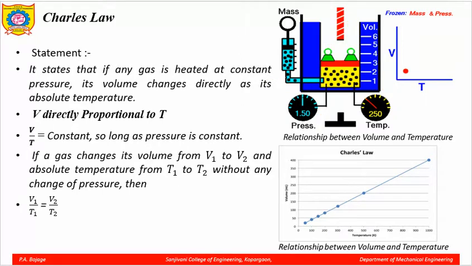So, this is Charles law, and in this diagram also you can see on the y axis you have the volume, on the x axis you have the temperature, and these are directly proportional. So, volume and temperature are directly proportional, keeping the pressure constant. From this you can write, if the gas changes the volume from V1 to V2 and absolute temperature from T1 to T2 without any change in pressure, then V1 upon T1 is equal to V2 upon T2. Now, here pressure is constant, so the meaning is that this volume and temperature ratio is constant.